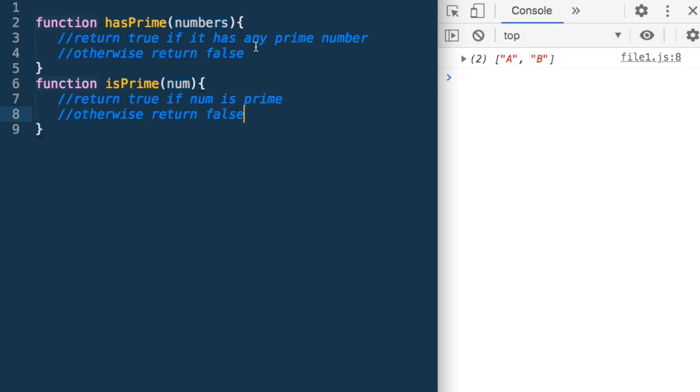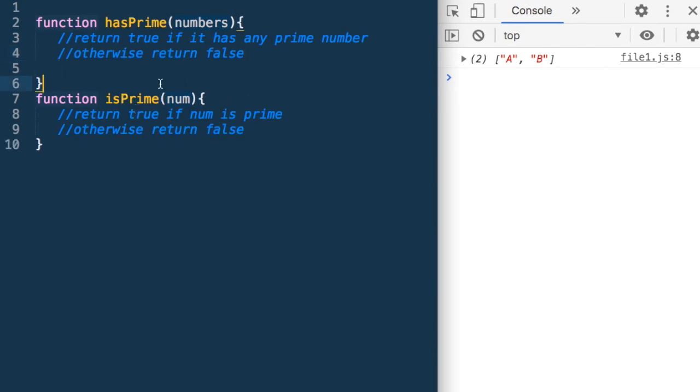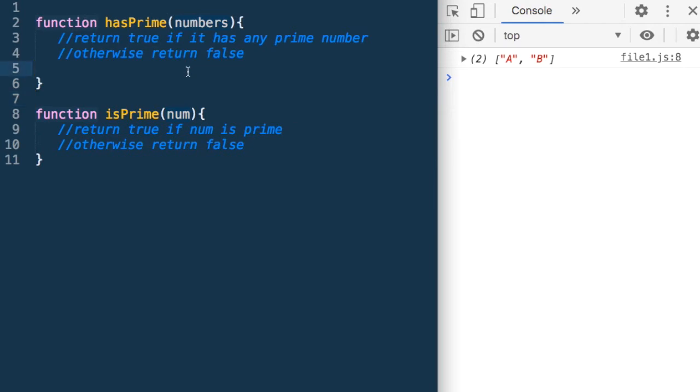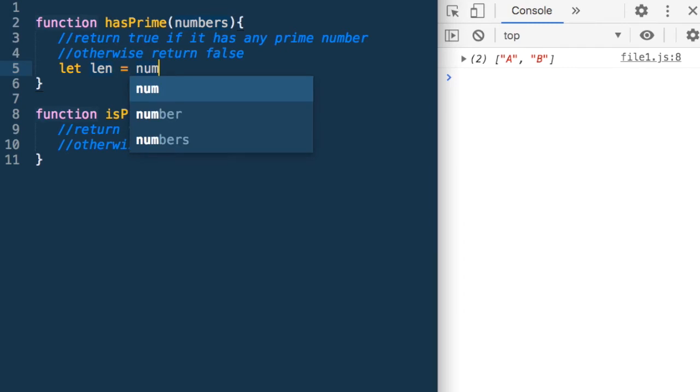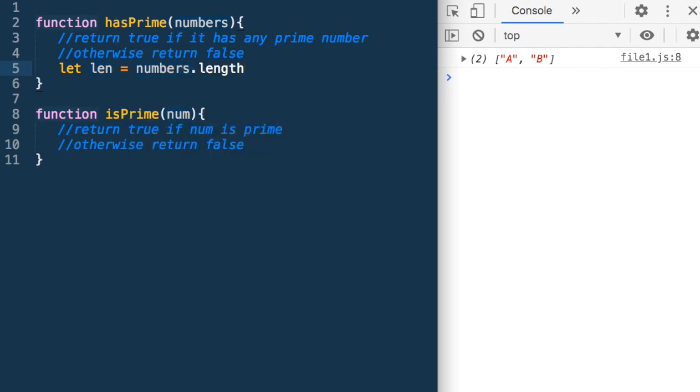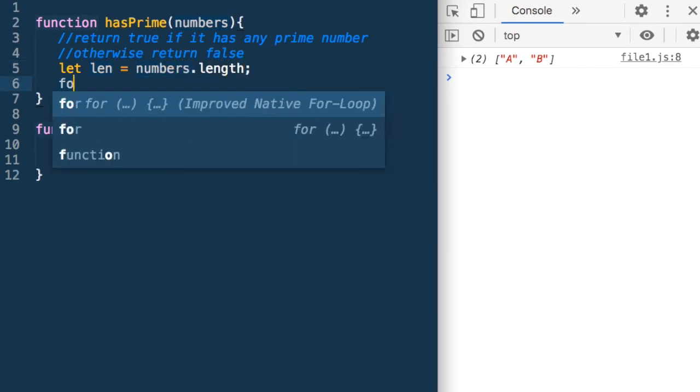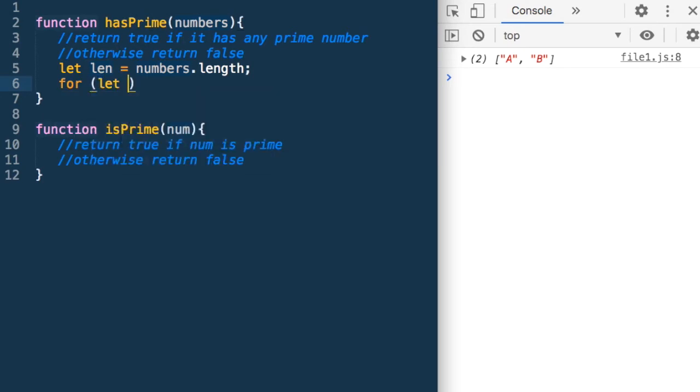Now what do we need to do in hasPrime? We can just go through each number and check whether that number is a prime or not using this function isPrime, and then return it back. So let's assume we have this function isPrime, and let's use it. So let me say let len is equal to numbers.length. I need to iterate over each number. Let me now start iterating. For let i is equal to 0, i less than len, i plus plus.